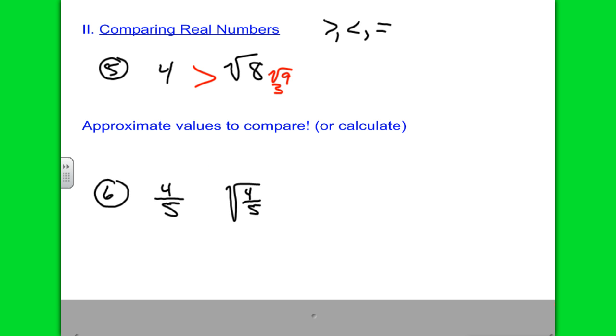Okay, so you're trying 4/5 or the square root of 4/5. I mean, the first thing a person might think is that the square root of 4/5 would be what? Who thinks it might be less than right away? Okay, about half the people are raising their hand. Who thinks it might be greater than right away? Only a few people. So a lot of people are not saying either. Okay, fractions are really kind of tricky.